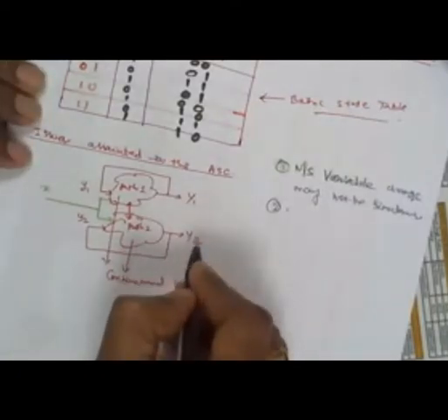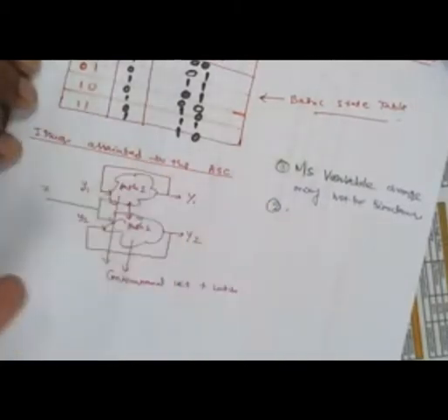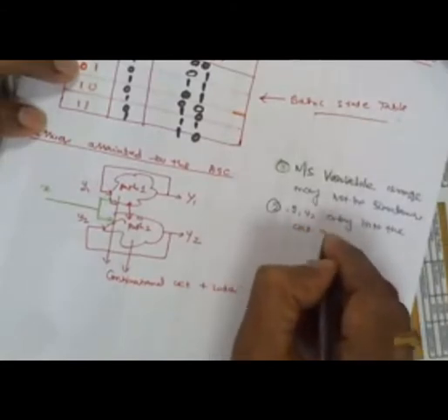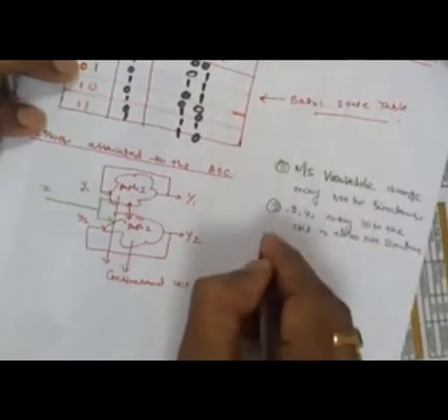Second thing: if Y1 and Y2 are not changing simultaneously, then obviously Y1 and Y2 reaching the input and going into the circuit will also not be simultaneous. Therefore, the Y1 and Y2 entry into the circuit is also not simultaneous.